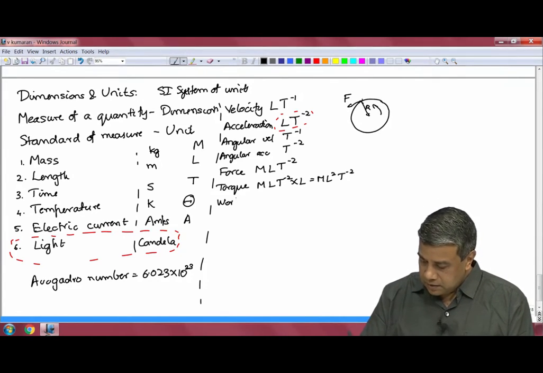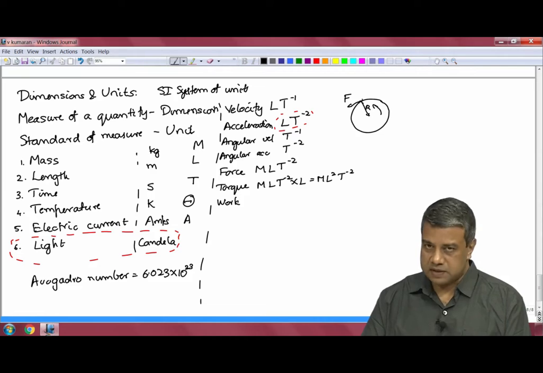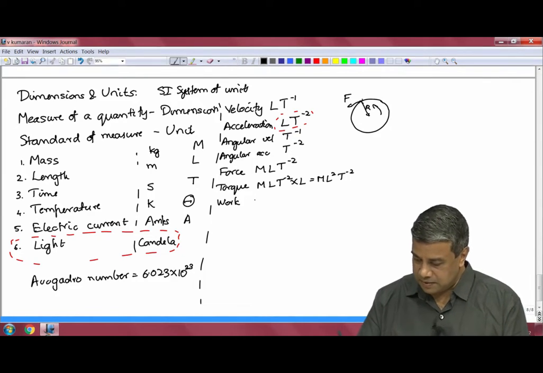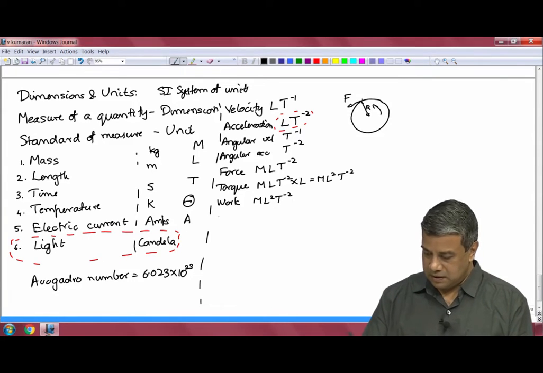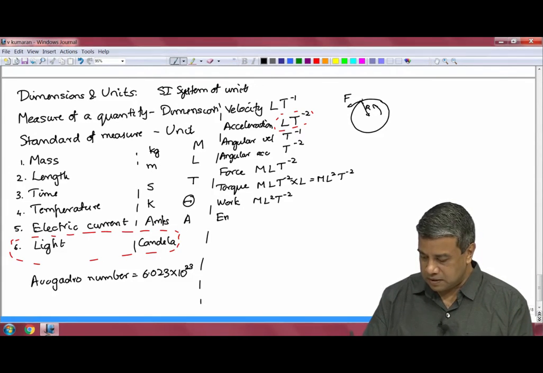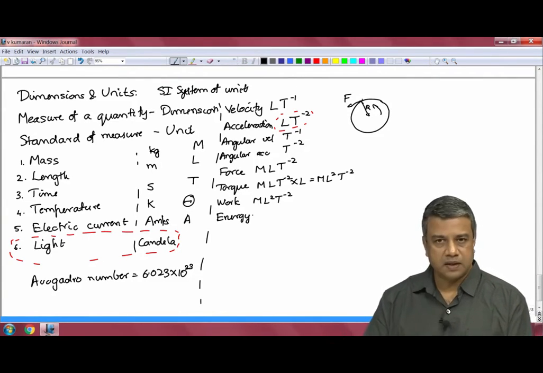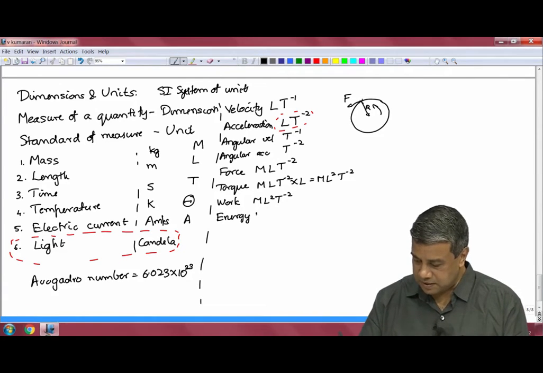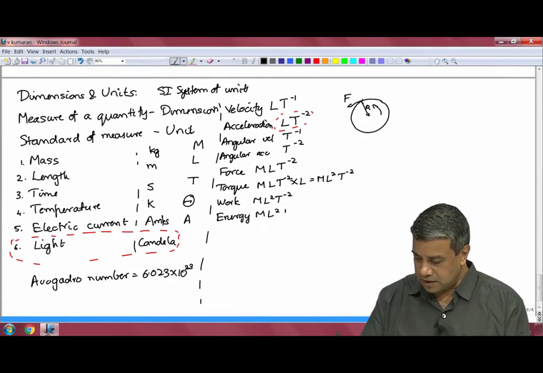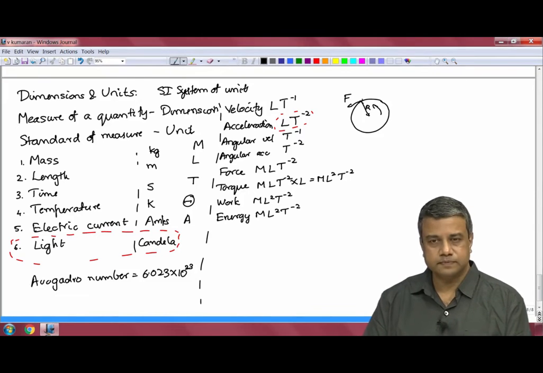Work done is force times distance. It has the same dimension as torque, M L square T power minus 2. Energy has the same dimension as work, so it also has dimension M L square T power minus 2.